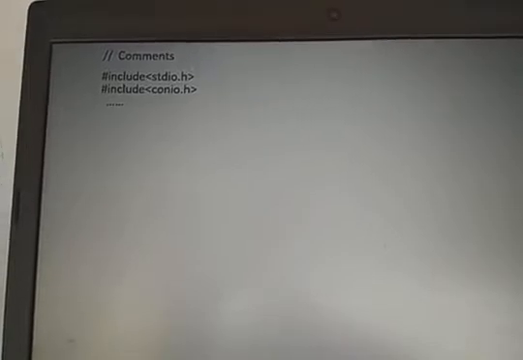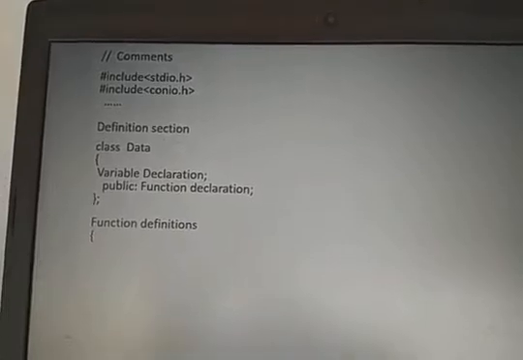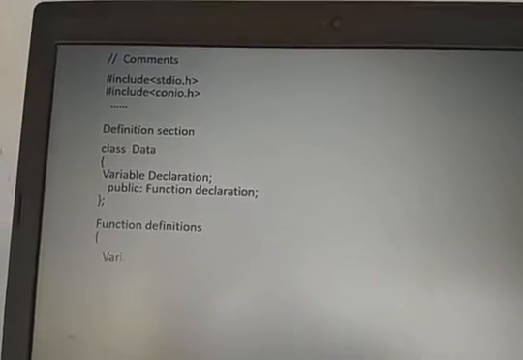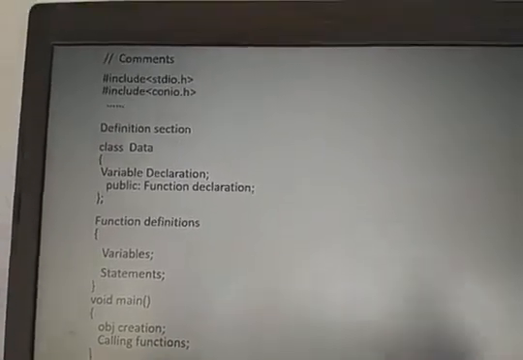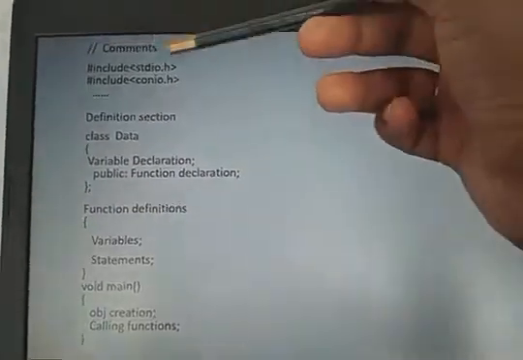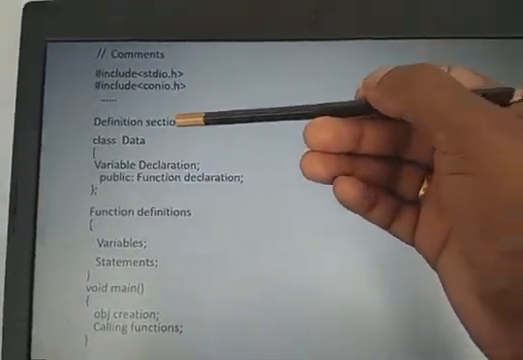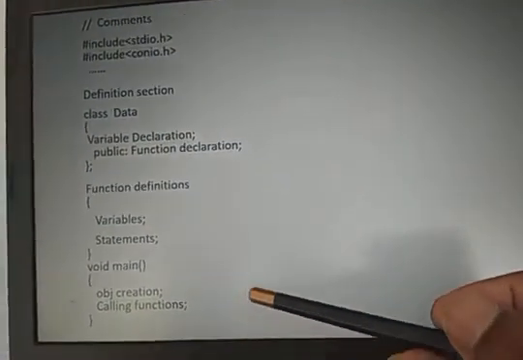Now, I will explain the overall structure. I give it once again. First one is comments. It is not mandatory, it is optional. Okay. Then hash include header files, the linkage section. Then definition section. Then class declaration section. Okay. Then functionalities. Then main program. This is the actual structure of the program: documentation section, linkage section, definition section, class declaration section, function definition section, main program section.